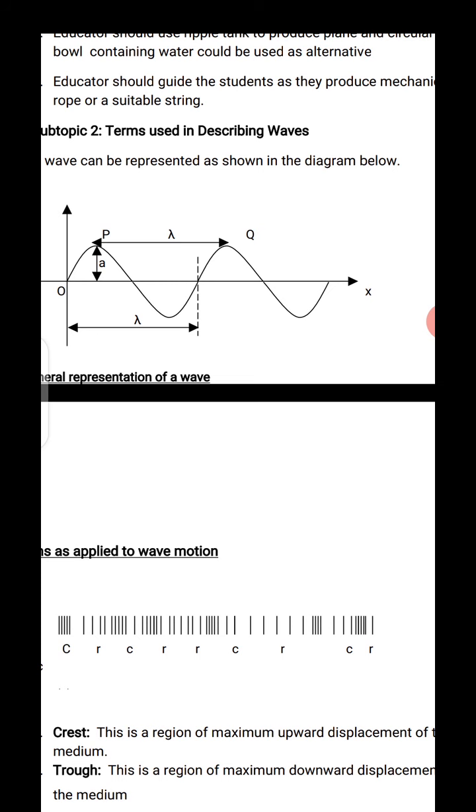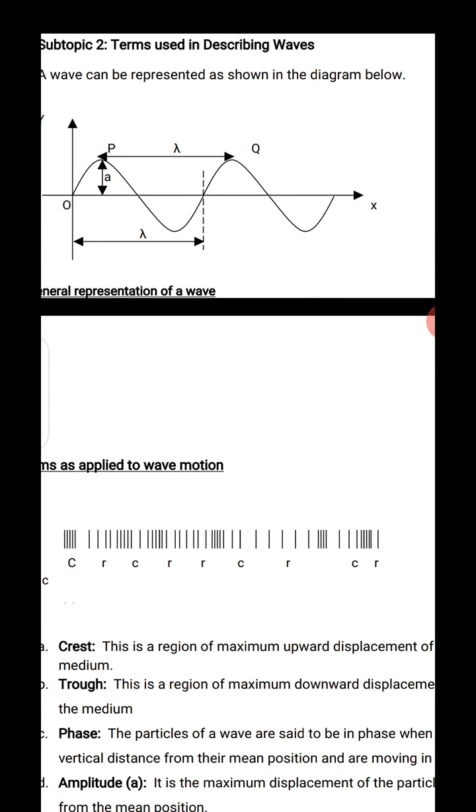A kind of complete circle. Let's look at this diagram very well. It starts from O, goes back, passes through P, gets down back, and you can see that by the time you get to the second arrow beside the Q there, it resembles another one. It resembles the one. It's the peak, another peak. So from one peak to one peak, we can say we have a wavelength. That is a complete cycle.